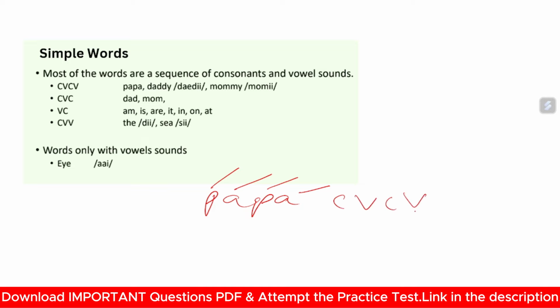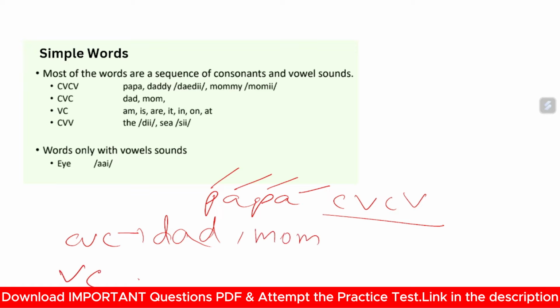So here see consonant, vowel, consonant, vowel. This follows the consonant vowel form.